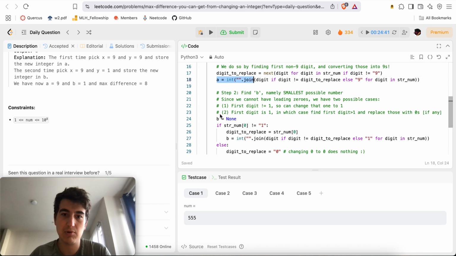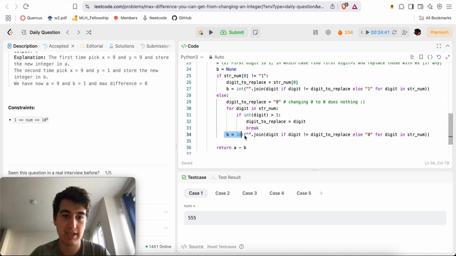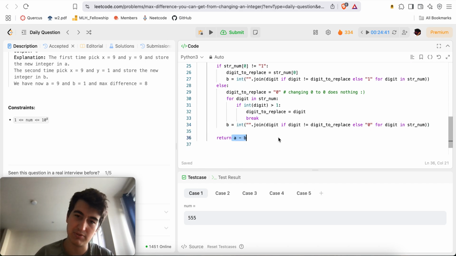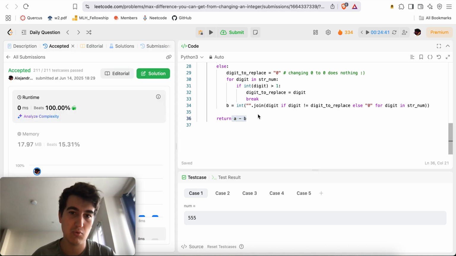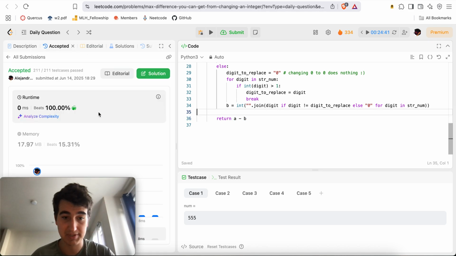Now we have the biggest number and the smallest number we could get, a and b respectively. So then we just return their difference, a minus b, which will be the maximum difference. And there we go, bada bing, bada boom. We have a nice and efficient 0 ms, 100% speed solution to this problem.